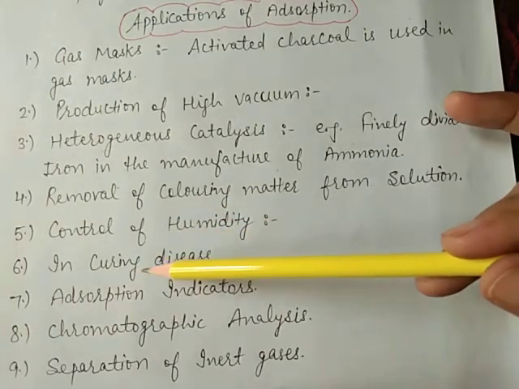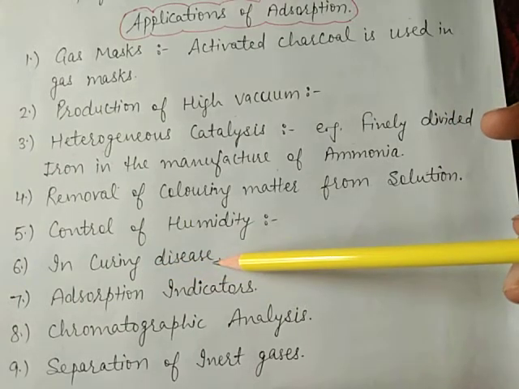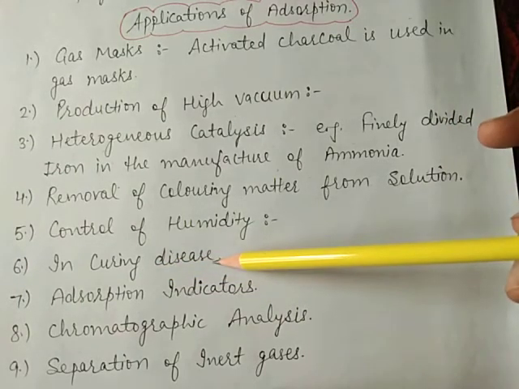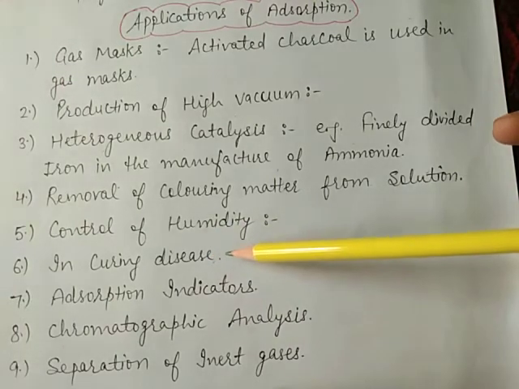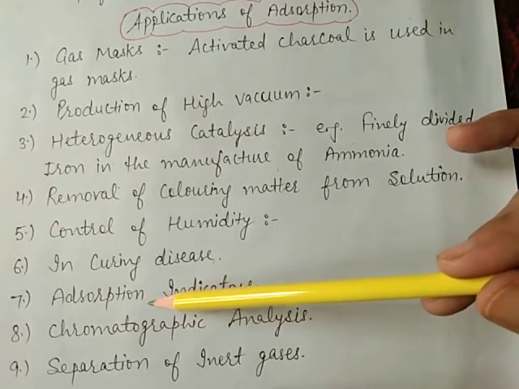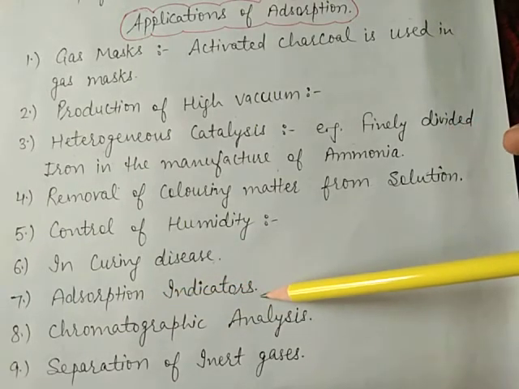Sixth point is in curing disease. A large number of drugs are used to kill germs by getting adsorbed on them. Next is adsorption indicator.